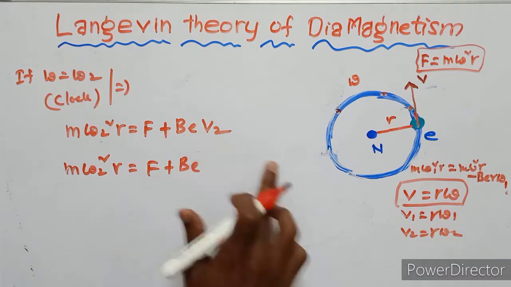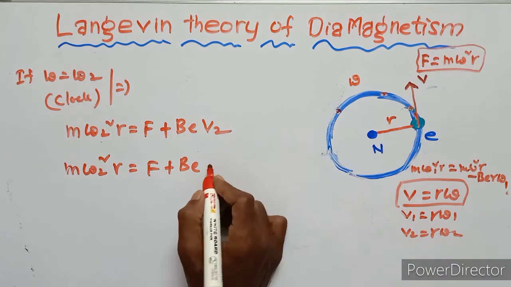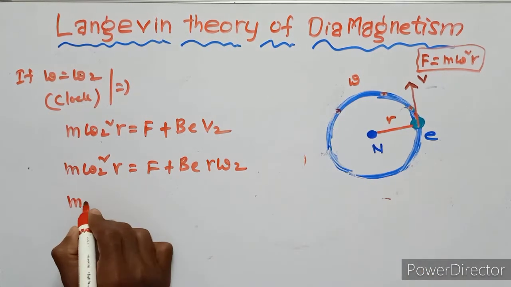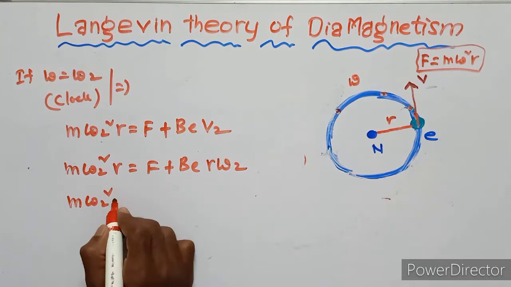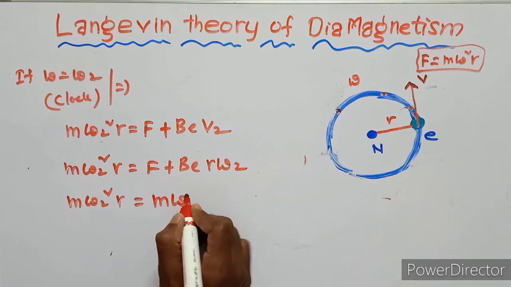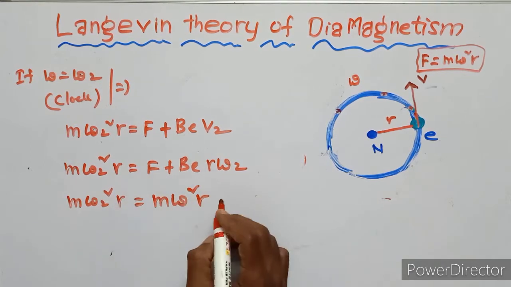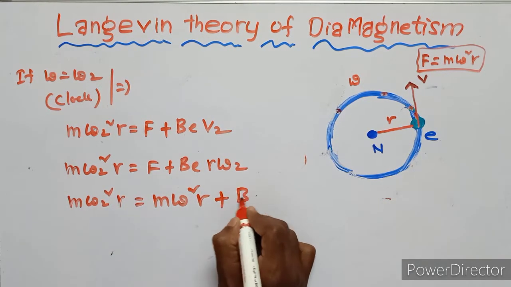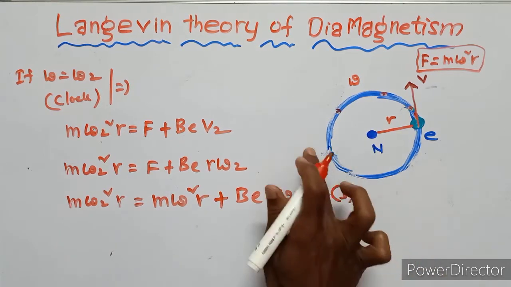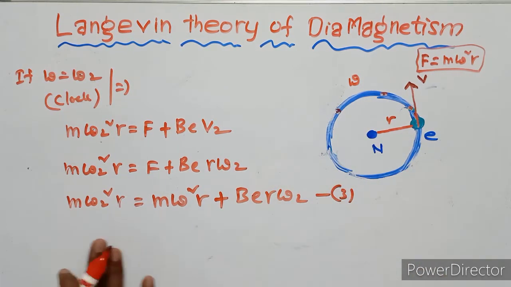In the place of V2 we substitute r omega 2. The equation can be written as m omega 2 square r equals m omega square r, the general equation, plus B e r omega 2. This is the third equation.